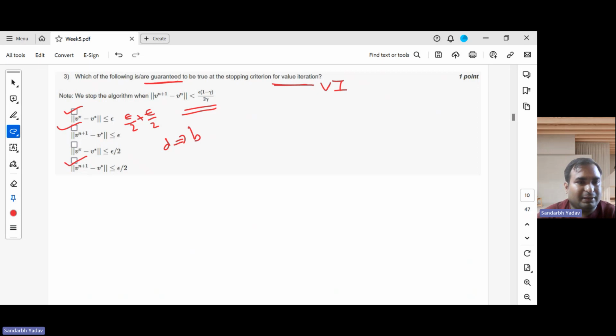But the third option is V pi minus V star is lesser than or equal to epsilon by 2. This is wrong because V pi minus V star has to be lesser than or equal to epsilon, not epsilon by 2.